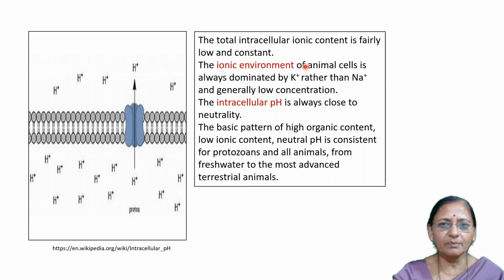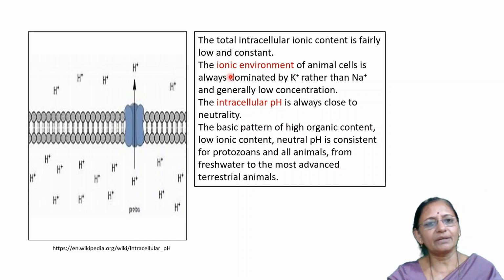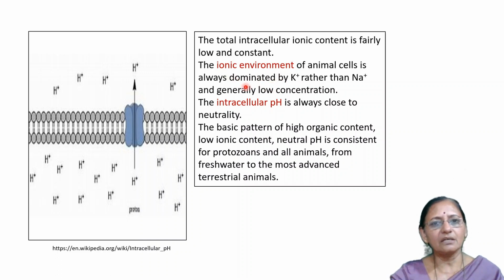The ionic environment of the animal cell is always dominated by potassium rather than sodium. If there is a positive charge in the internal environment of the cell, it is mainly due to potassium ions rather than sodium ions.